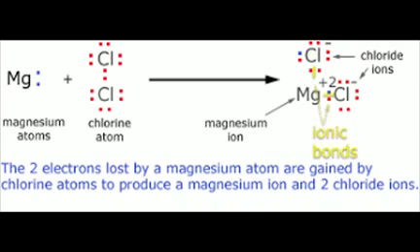Now, the combination of 1 magnesium atom with 2 chlorine atoms to form magnesium chloride can be represented in the same way as in case of sodium chloride, that is geometric diagram, dot diagram and ionic diagram. You can see the diagram of how it forms. In case of magnesium chloride, you see 1 magnesium atom combines with 2 chlorine atoms. In the first diagram with the shells and all, you can see, similarly in dot diagrams also, or in ionic diagrams also.